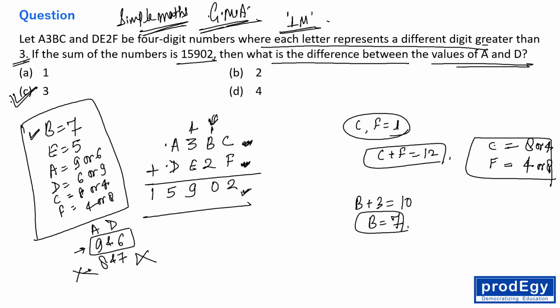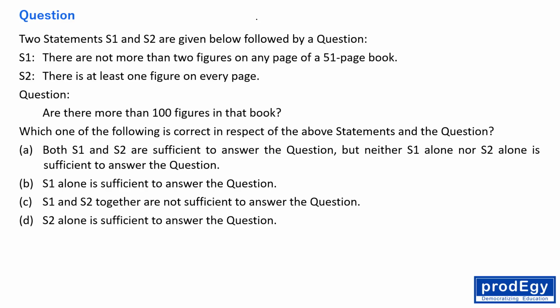Okay. Now let's move to another one. Again DS. Okay. Two statements S1 and S2 are given below, followed by a question. First statement, there are not more than 2 figures on any page of a 51-page book. Okay. So it means what? It means from statement number 1 only we can say 0 figure, 1 figure or 2 figure can be there, right, in the page. Fine.